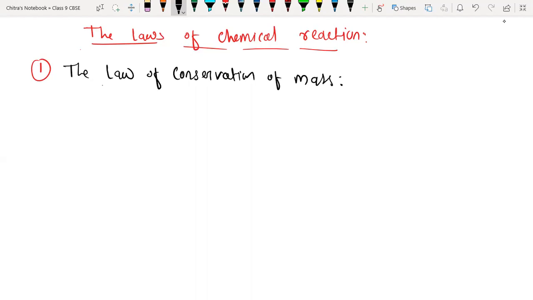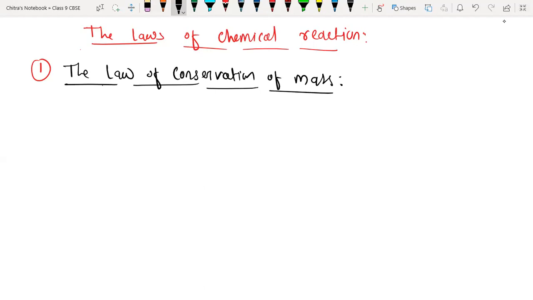Okay, it is a really very important law for any chemical reaction. Whenever we are writing, we have to balance the number of atoms on both sides, like the reactant side as well as the product side. So we have to write first the statement of the law of conservation of mass.